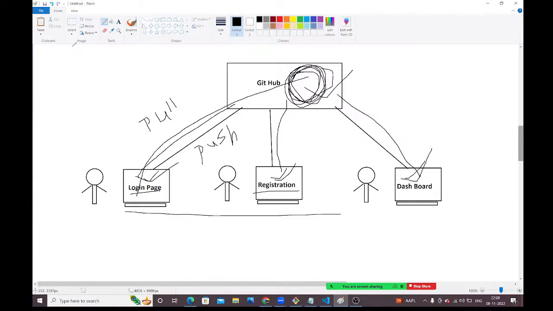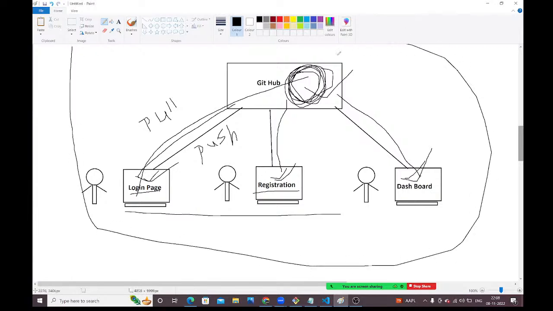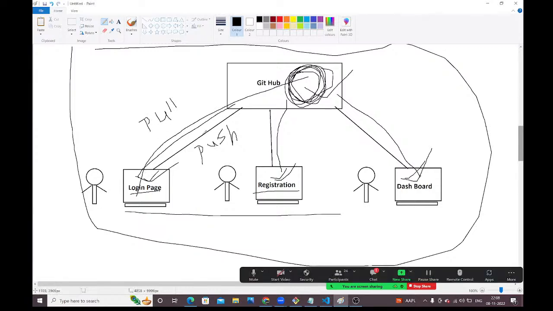Guys, we are going to see all these things practically. This is also a developer activity. I am going to explain what Git commands are available: pull command, push command, commit command, merge command. All the Git commands I am going to explain. We will see this practically, guys.